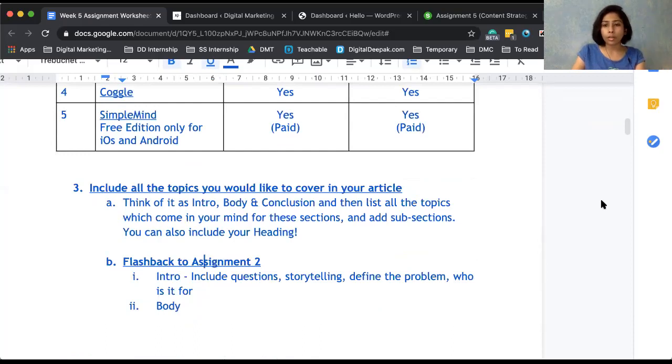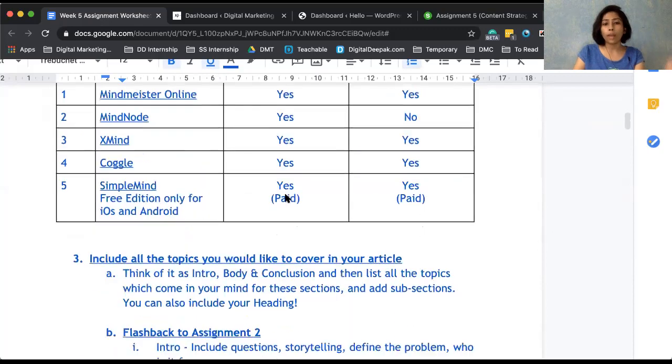Somebody says that MindMeister is good. You don't have to give any rights. Just make sure you share the viewable link, Newton. Yes, you just have to write about one topic.